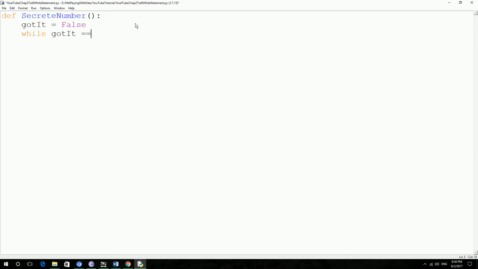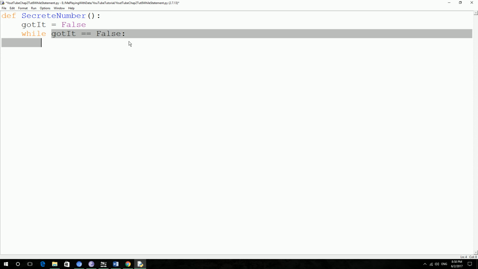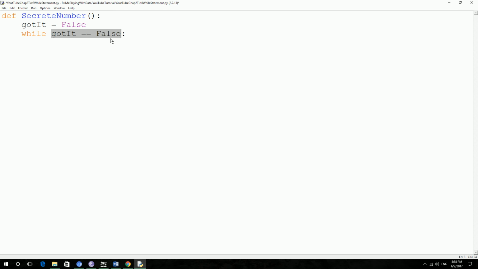I think single equals is the assignment operator. So as long as this condition is true, even though the statement says false, this condition is true. Got it is false, so it's going to execute the statement under the while loop.